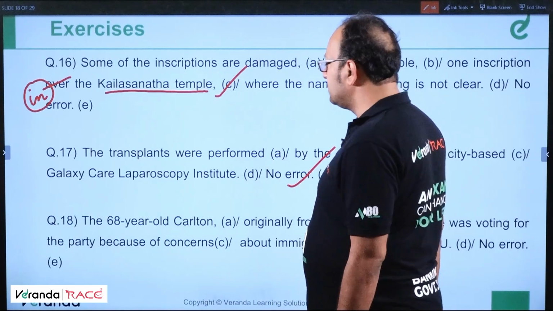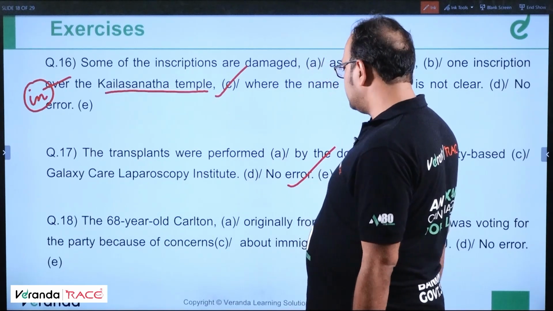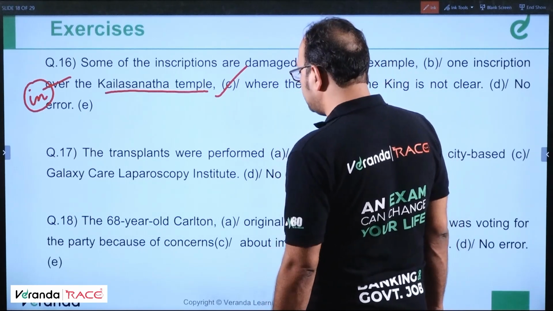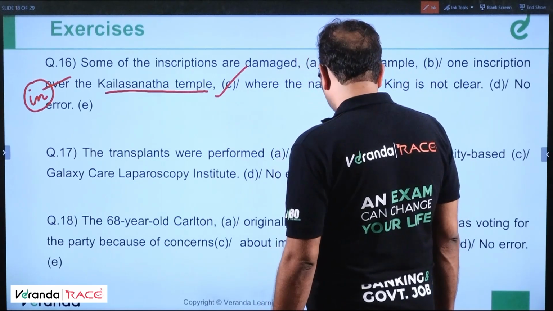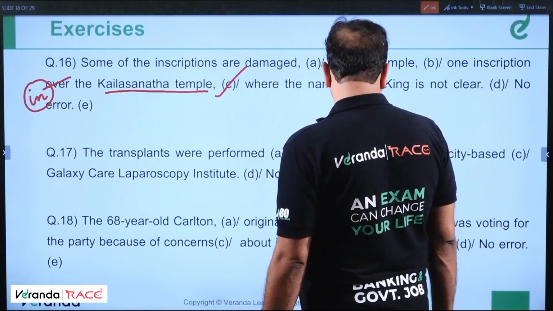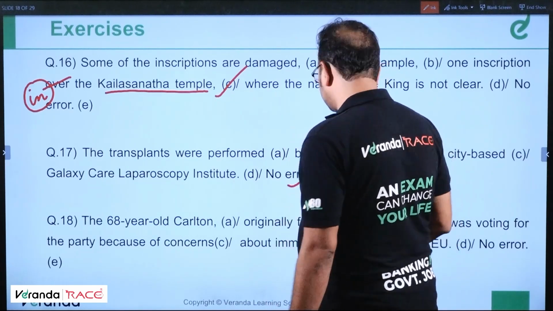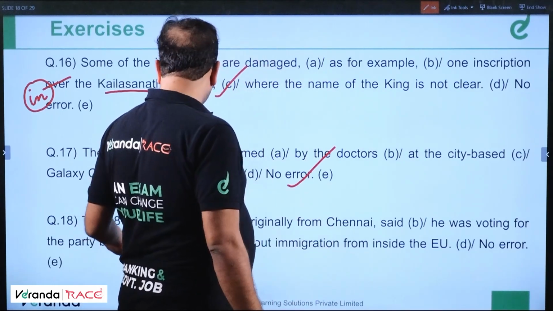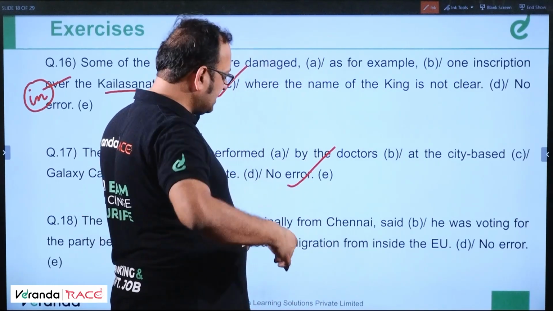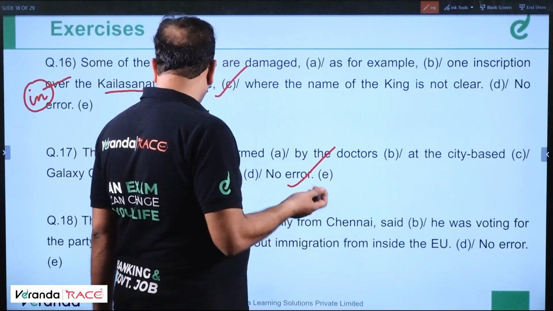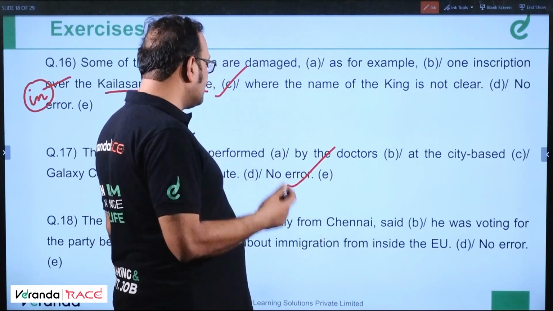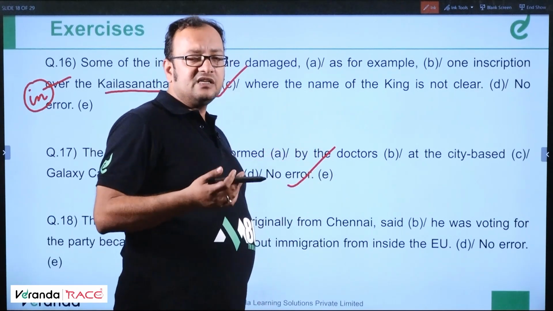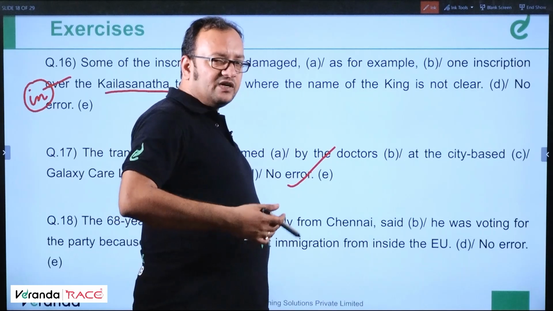Fine. Okay. The 68-year-old Carlton, originally from Chennai, said he was voting for the party because of concerns about immigration from inside the EU. So he is considering immigration to a place called India.